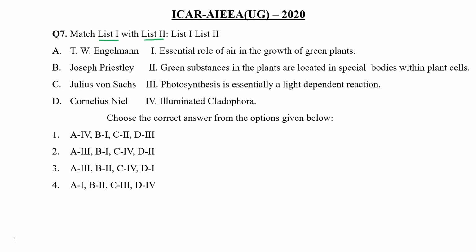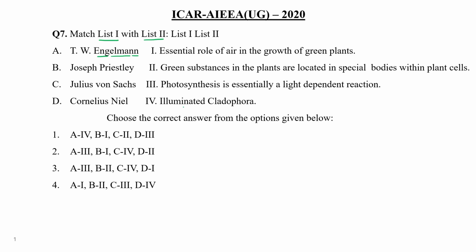T.W. Engelmann. He is actually famous for illuminating an alga, Cladophora, with light, and he found that bacteria are present in certain areas of that light where blue and red light are mainly present, and at that time the aerobic bacteria released oxygen, and that he observed as bubble formation.